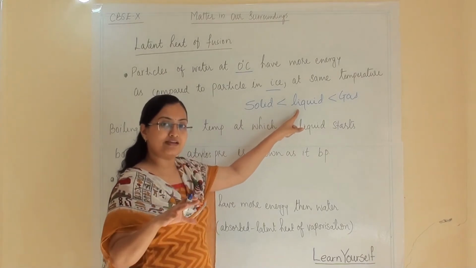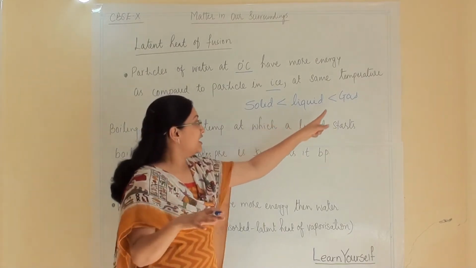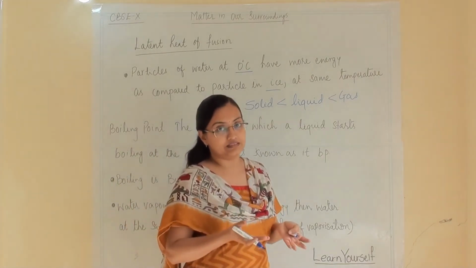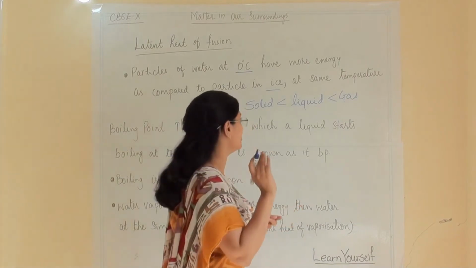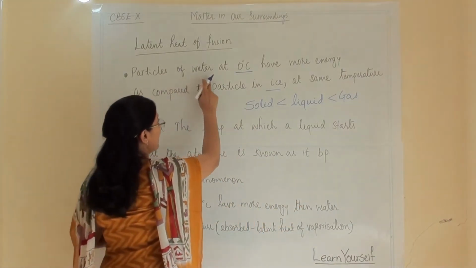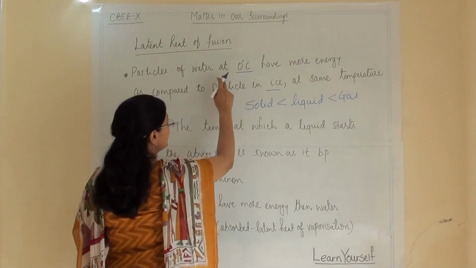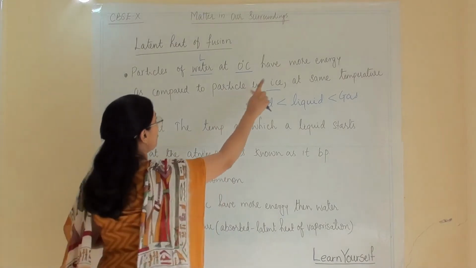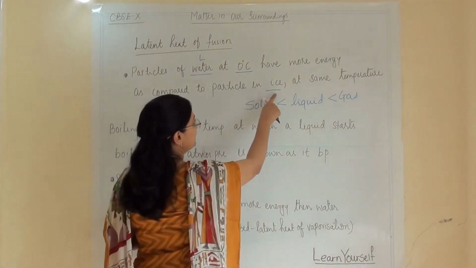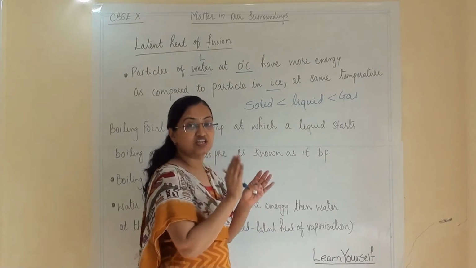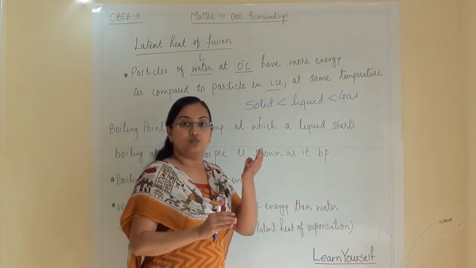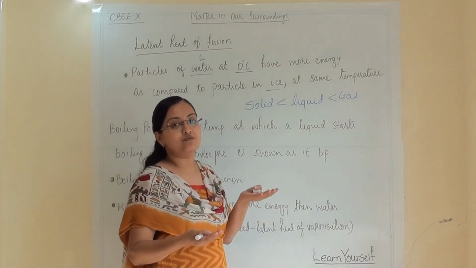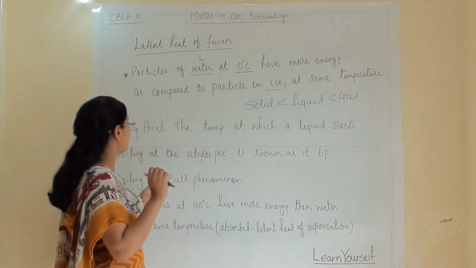Their energy level is very low. In liquid they have some energy, they can flow, and in gas we can observe a random movement of particles. They have very high energy. So particles of water at 0 degree centigrade, because this is the liquid form, have more energy as compared to particles in ice at the same temperature. Even though the temperature is the same, one is water, one is ice. So definitely the particles in water will have more energy compared to the solid state.